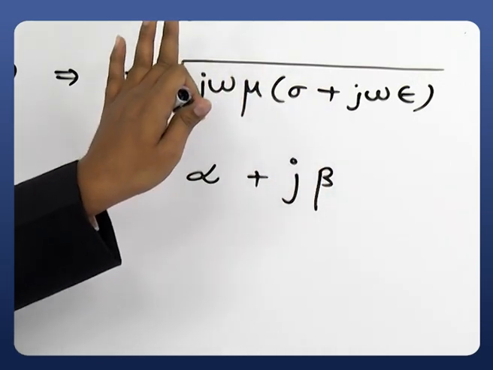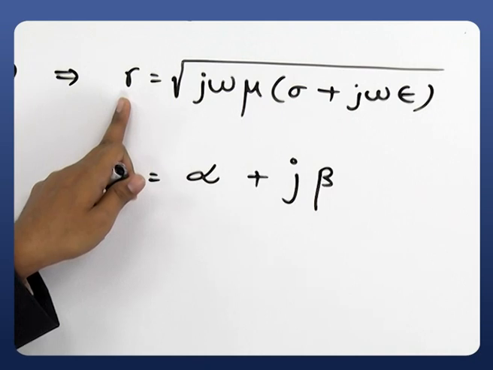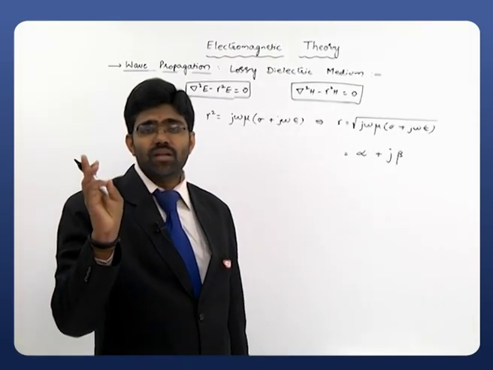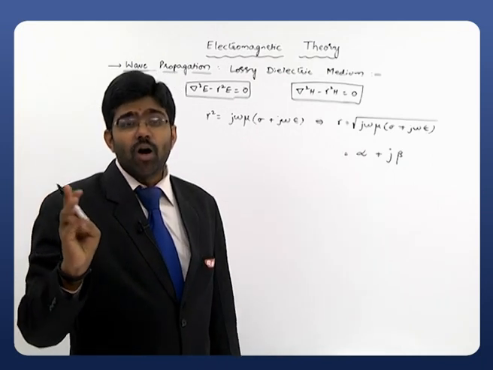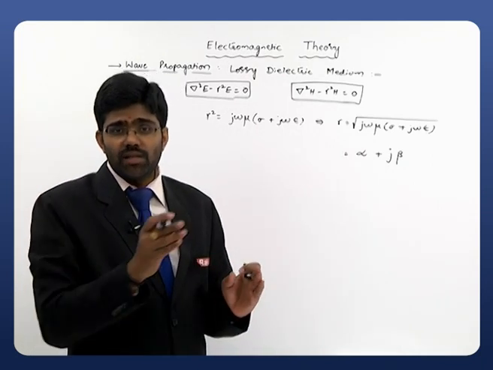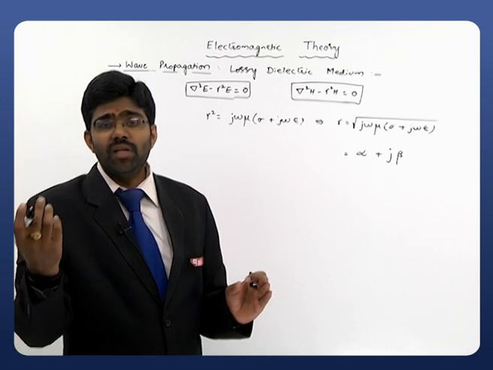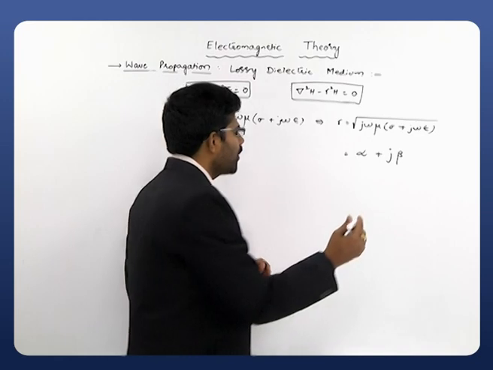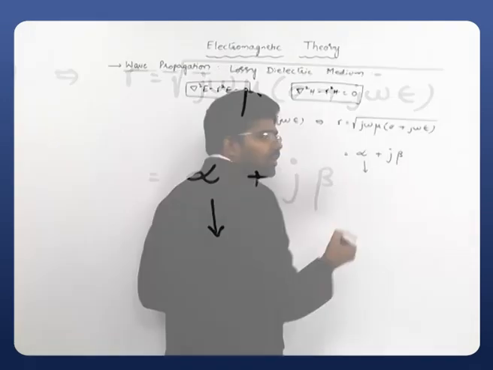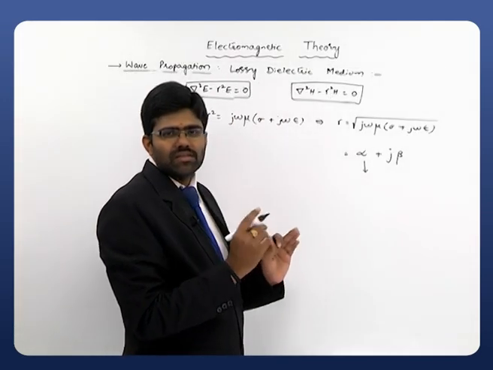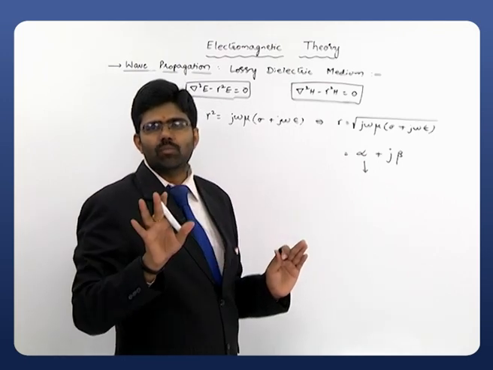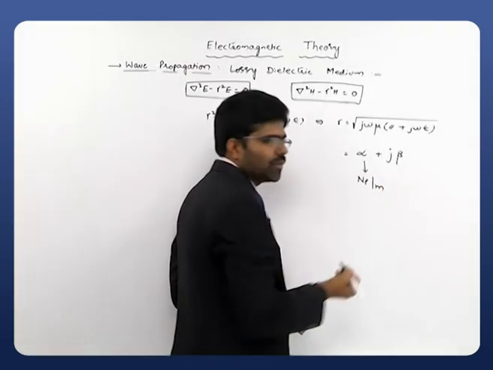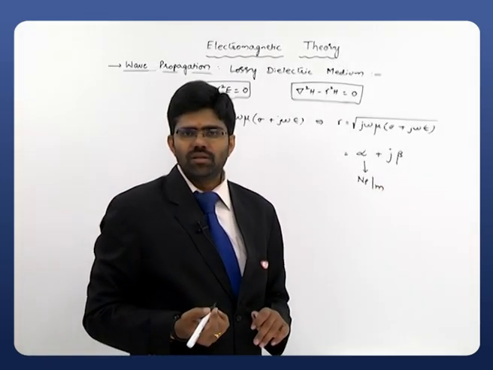A similar form will be there also, right? What is this one? This is a propagation constant. So it describes how the wave will be propagated using the attenuation factor as well as the phase constant. How much attenuation will be attained by that particular wave while the wave is traveling in a medium can be observed using this alpha. So simply, the attenuation factor describes how the attenuation is taking place, and this will be measured in Napier per meter. The units of this alpha is Napier per meter.